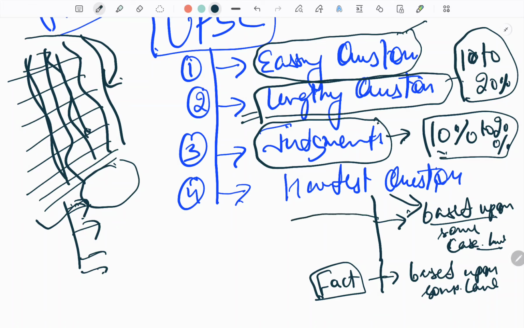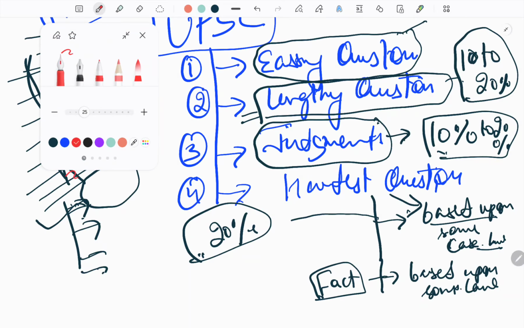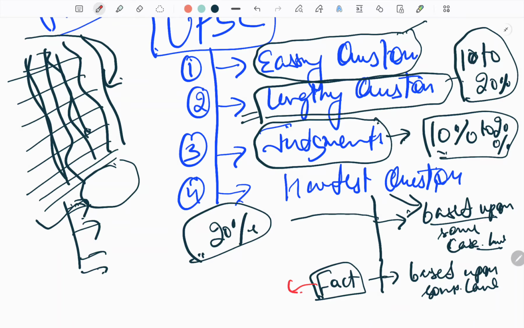Based upon case law or a certain valid law, I would say 20% weightage would be given. Thereafter, for fact-based questions, 30% marks may ideally be given by UPSC. So overall, if we see 100% marks, or the whole idea of the questions, it may be divided into 4 parts.